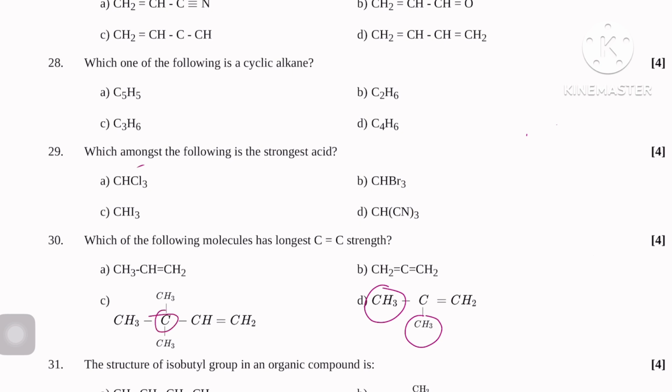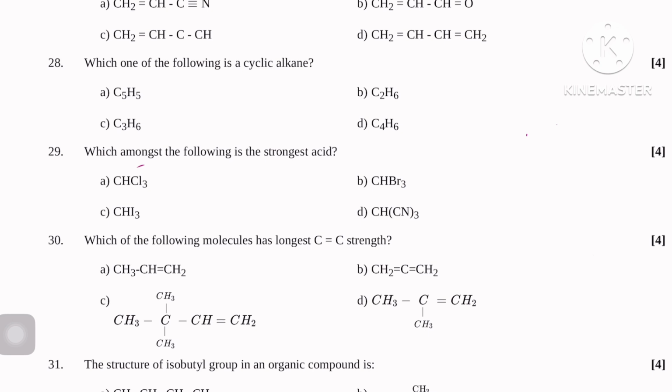Here just see, CH double bond CH, or also you can say electron density. Higher electron density around the carbon double bond can cause a longer carbon double bond. So here, which one is the correct option? Just think about it at first: hyperconjugation.